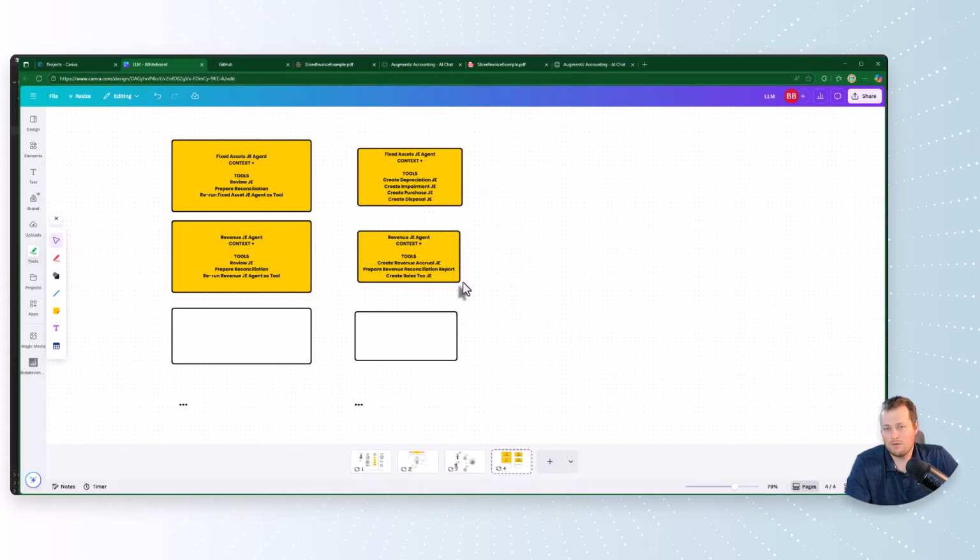And then you can do the same thing for a revenue agent. I'm going to give it the context: what are the things the revenue agent should know to be successful in its role. And then I'll give it certain tools, like create revenue accrual JE, prepare revenue reconciliation report, etc. And you could have a bunch of these, 10, 20, 30 agents, I guess.